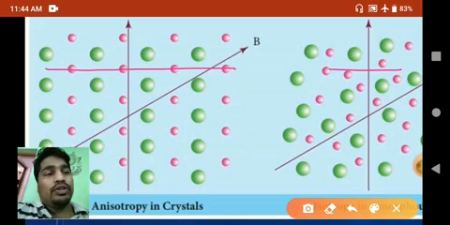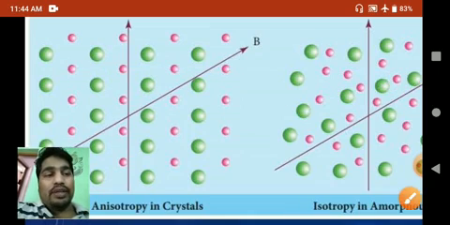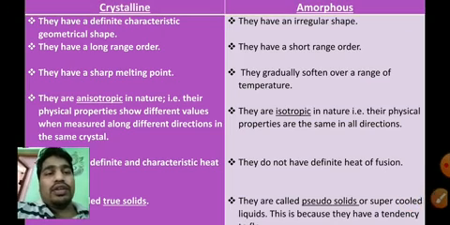Suppose we are going through this line, we can see different types of particles, irregularity, and in a small range only, one green after another sphere is a green only. In a small range only we observe the order. Therefore, they are irregularly arranged and they have short range order.